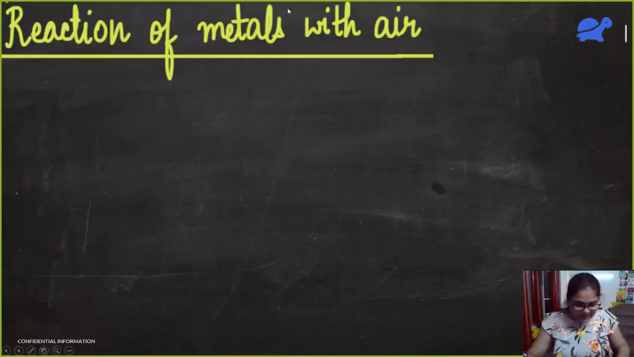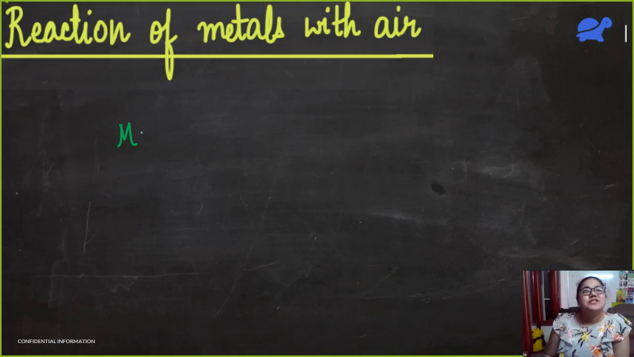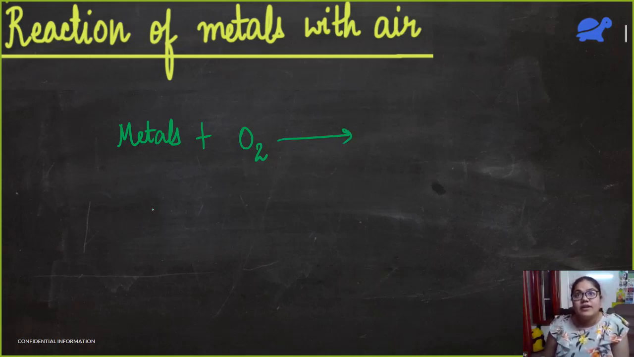Let's study some more. Let me bore you some more. First is reaction of metals with air. So whenever metals react with air, what do we mean by air? Air has oxygen. Oxygen helps in burning. Oxygen is a supporter of combustion. So metals, when they react with air, when they are burnt in air, it is the same as reacting them with oxygen. We get metallic oxide. Okay. When metals react with oxygen, we get metallic oxide.